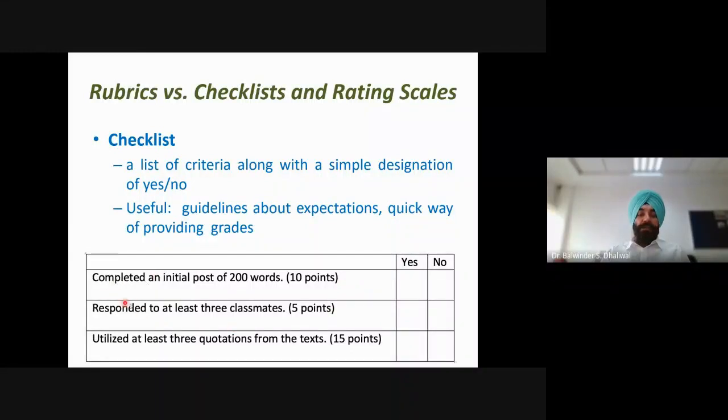The user only has to take a decision depending upon the availability or non-availability of the desired parameter. This type of checklist is useful as a guideline about expectations and as a quick way of providing grades. It can be used for applications where we want to just quickly have a glance at the observation.